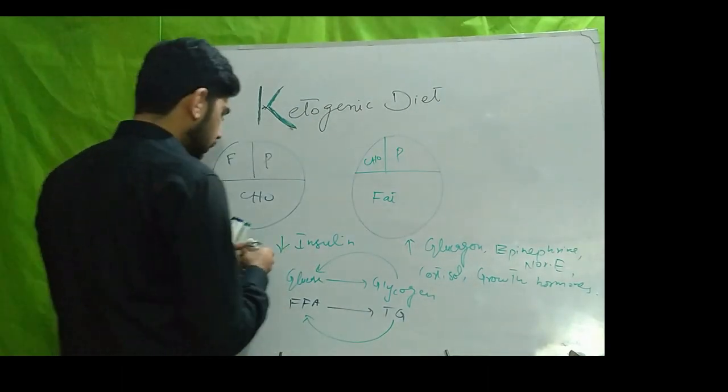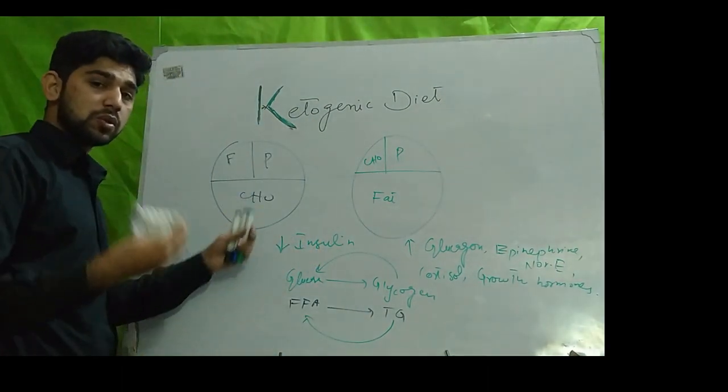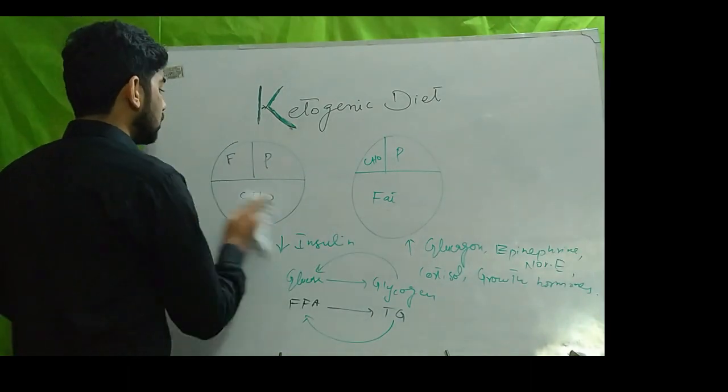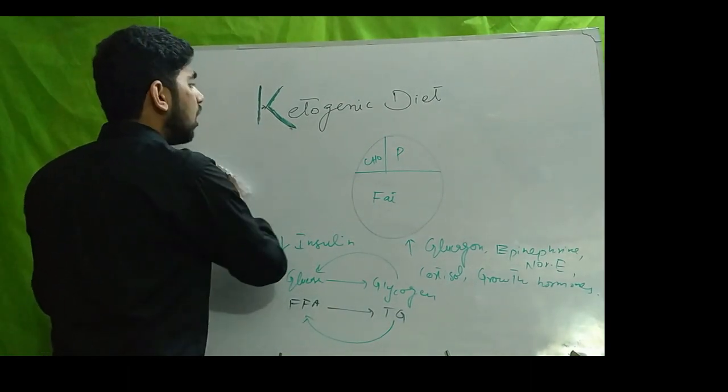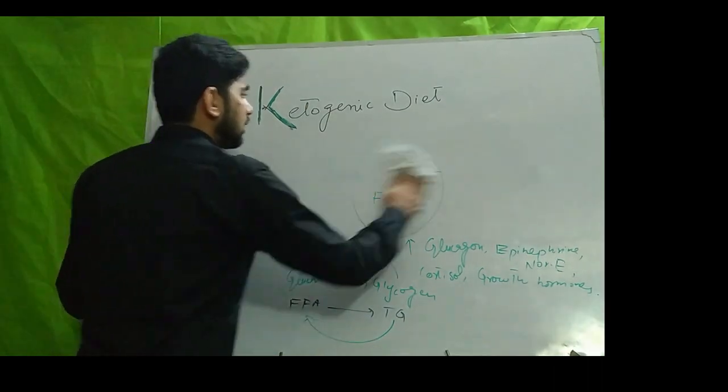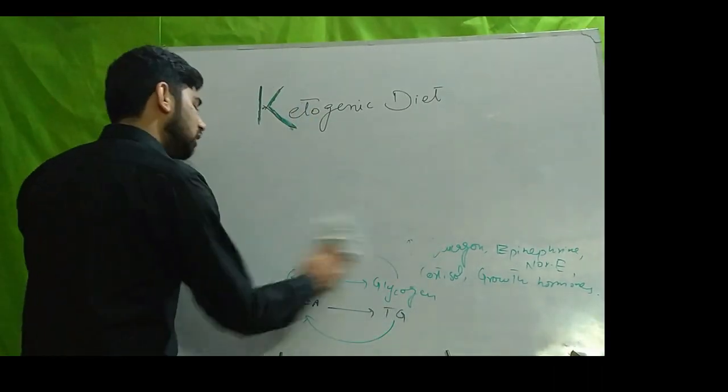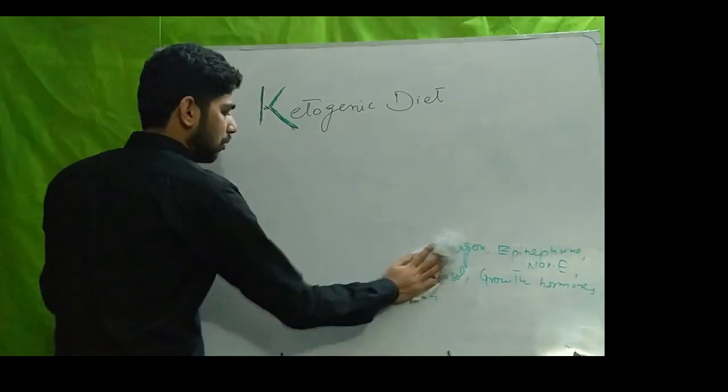So first, we take an overview of insulin, and then we discuss glucagon also. And just take an overview of how the ketogenic diet leads to the synthesis of ketone bodies.